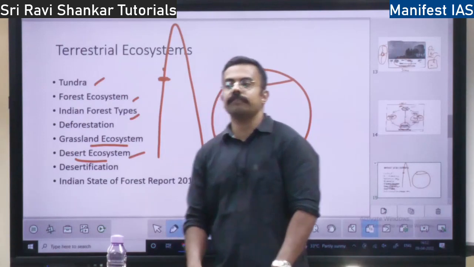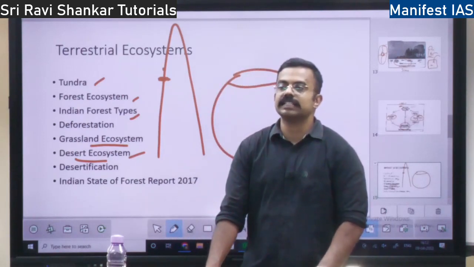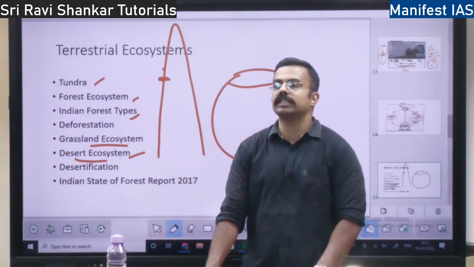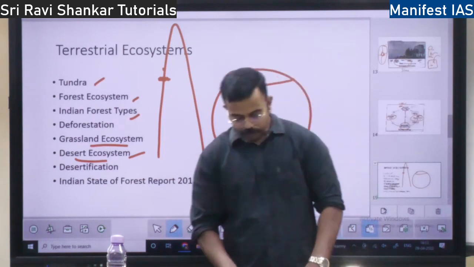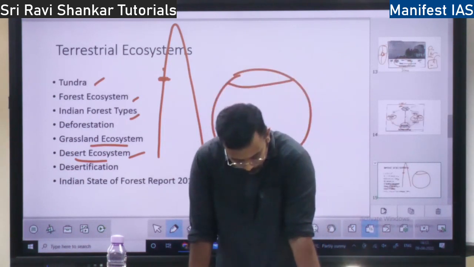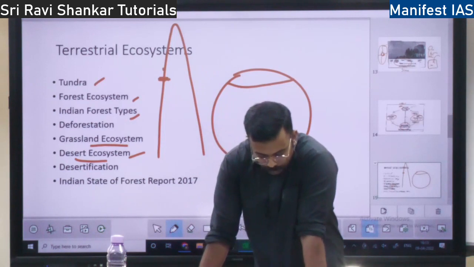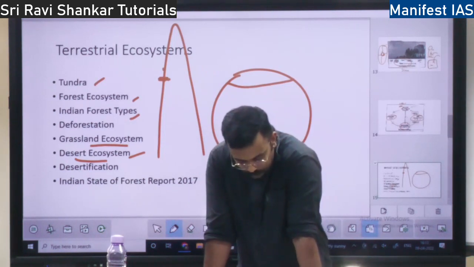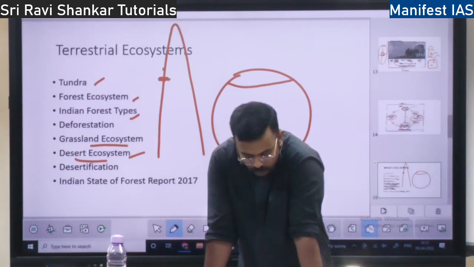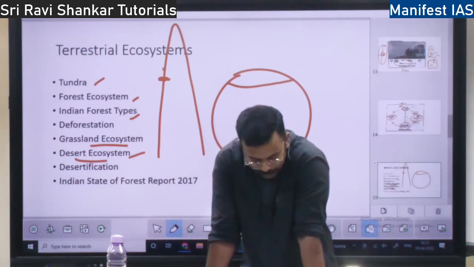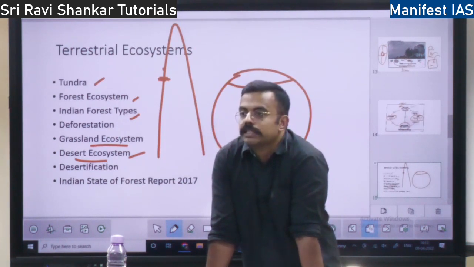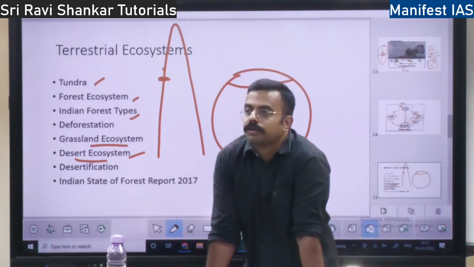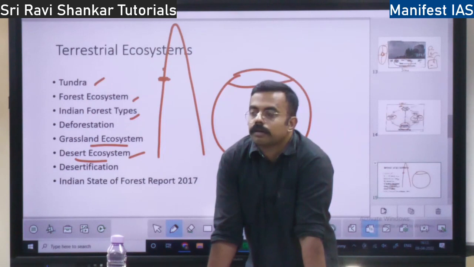Grassland 25 to 75. If there is less than 25 centimeter of rainfall, it is a desert ecosystem. Where do you find it? You will find it in the mid-latitude region. Across the world, deserts are always found in the mid-latitude, from 15 degree to 45 degree.